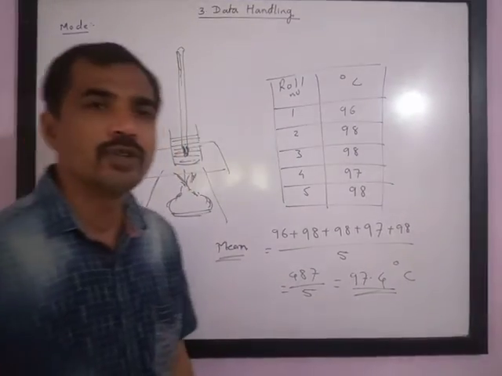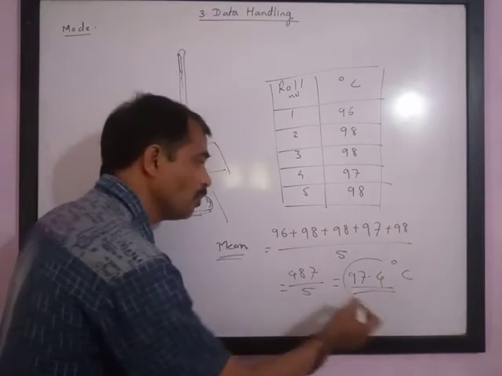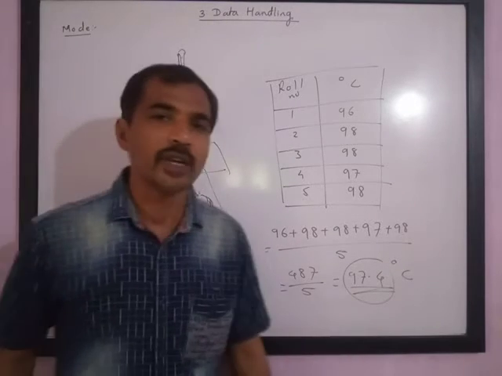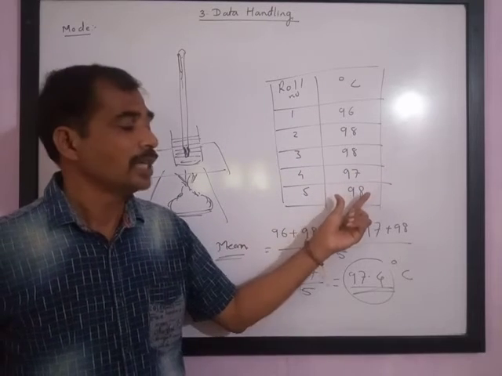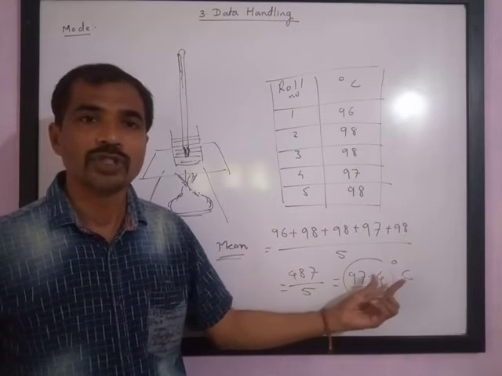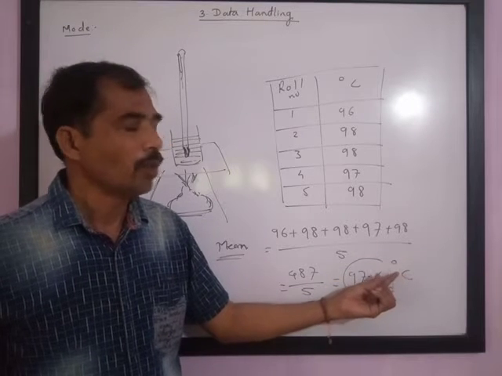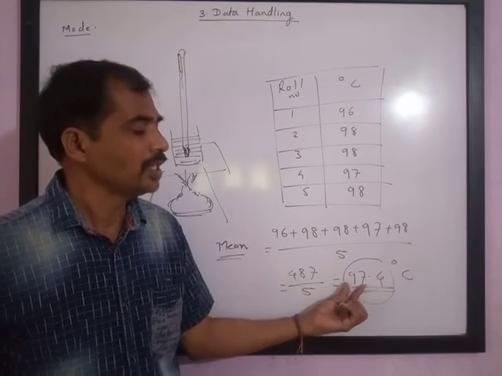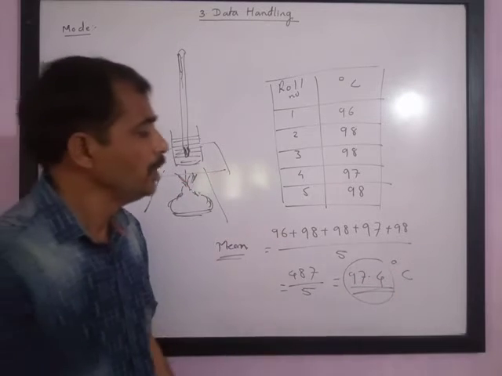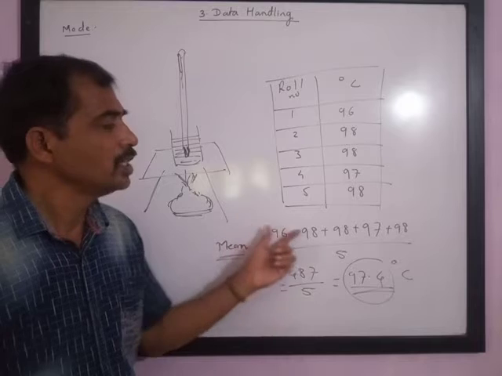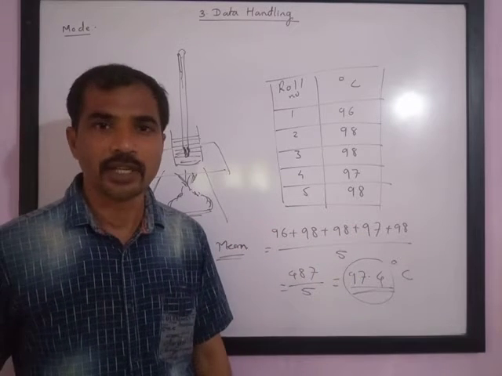And if a person concludes that the boiling temperature of the solution is 97.4 degrees Celsius, it will definitely be a wrong answer. The reason is, none of the students got 97.4 as the boiling temperature of the solution, and we are concluding that 97.4 degrees Celsius is the boiling temperature. So what I want to say is, mean is not the solution all the time. We need to find some other central tendency.